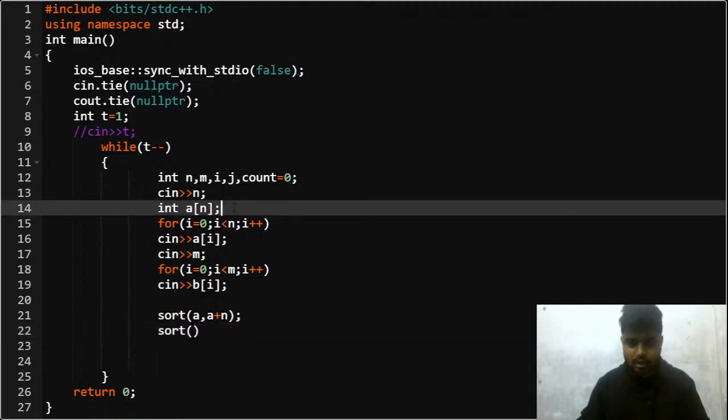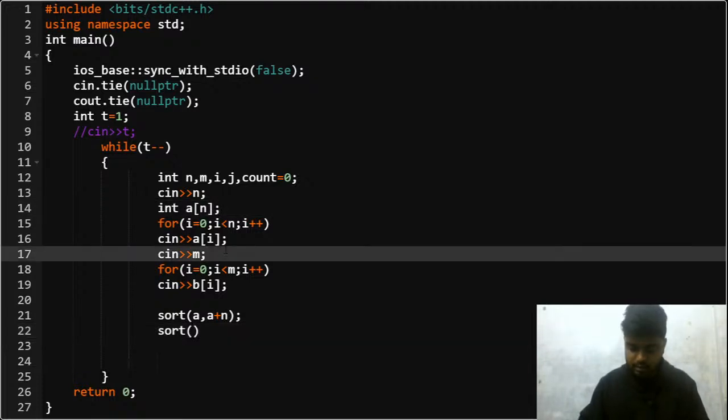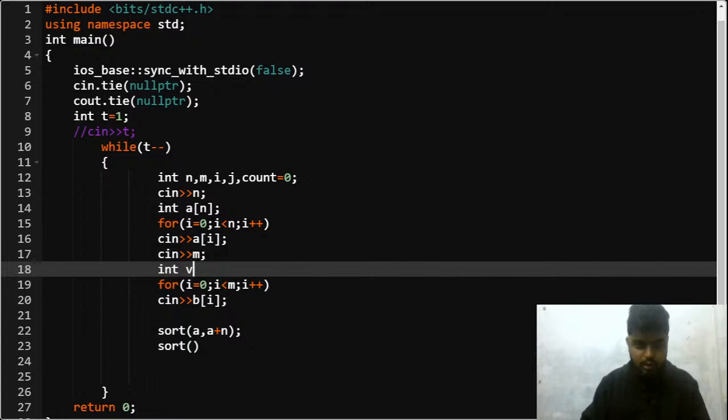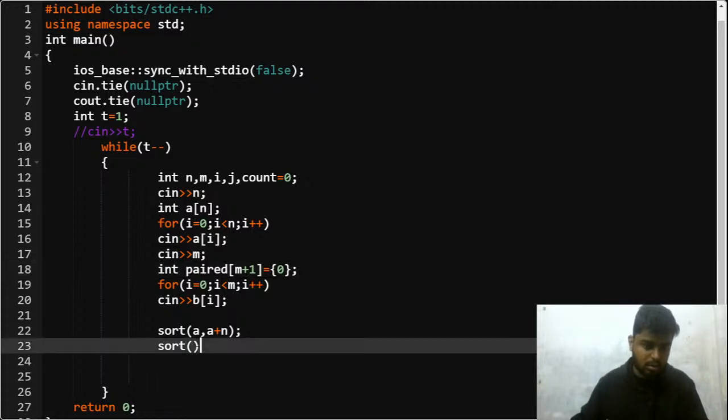Let's say int paired of m plus 1 is equal to 0 initially, so everyone is initialized as 0. After that I do b comma b plus m, that is I sort the second array as well.